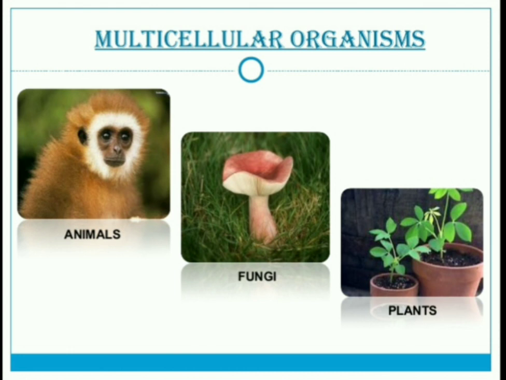So multi means many or more, and cellular means cells, the basic unit of the organism. Many-celled animals are called multicellular organisms.